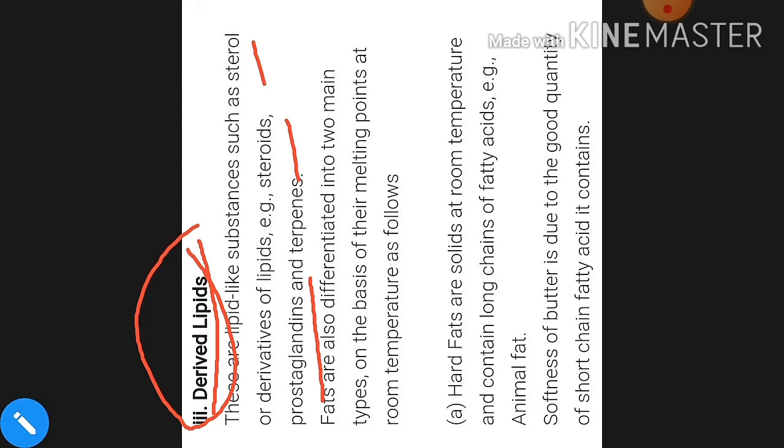Clear? So we have studied till now the three kinds of lipid molecules. Okay, so this is all about the lipids. Still, if you have any confusion, then you can discuss with me. Okay.